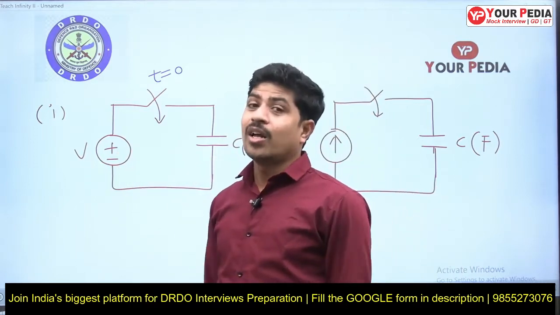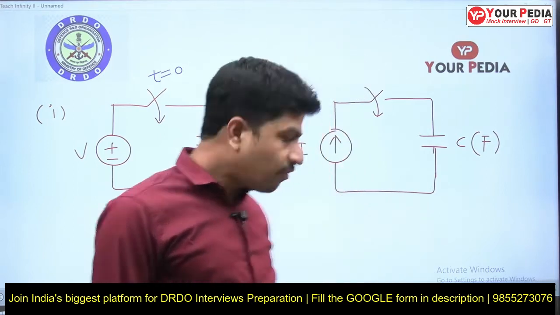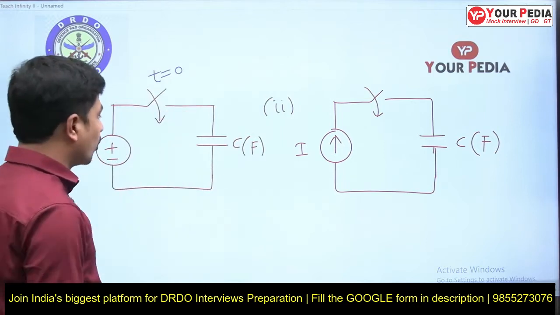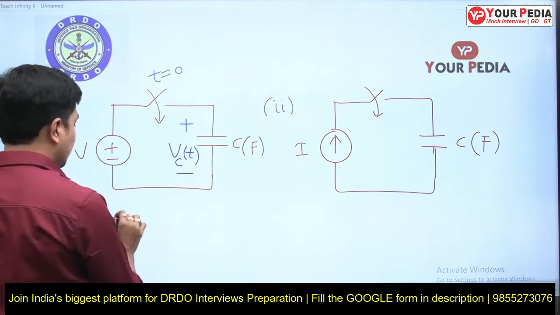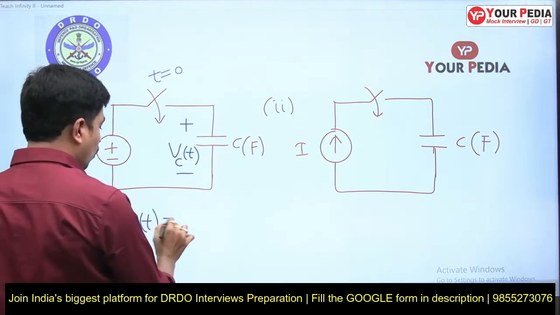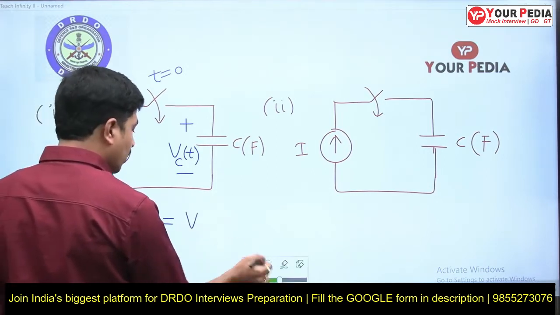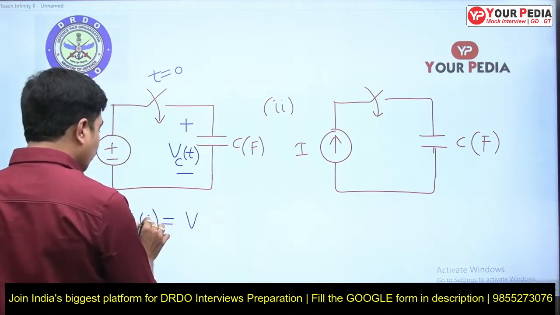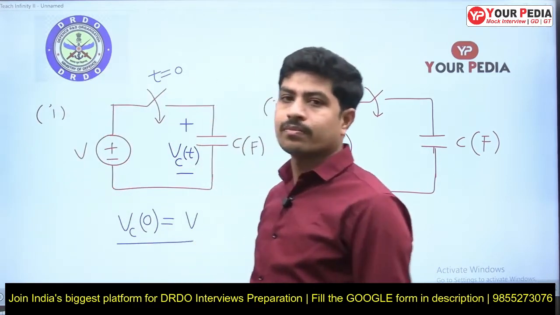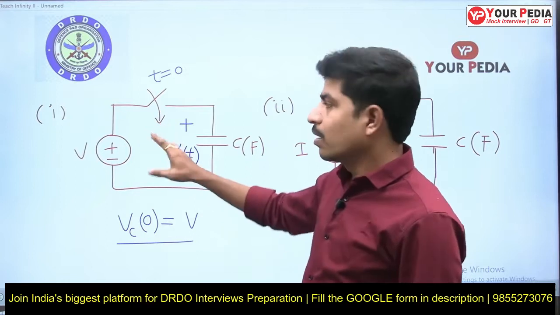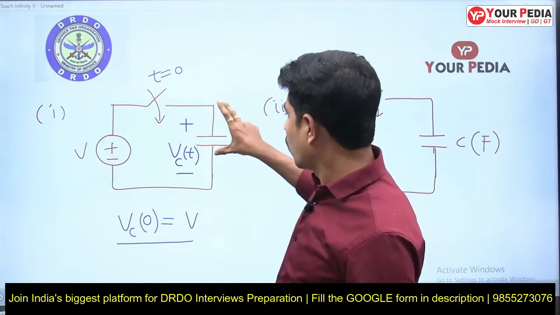Here we all know that a capacitor does not allow a sudden change in its voltage. If we close the switch at t equal to 0, then what is Vc of t? Vc of 0 is equal to V according to KVL. In the loop the voltage must be the same, since these two are parallel. This voltage V volts and that voltage must appear here.